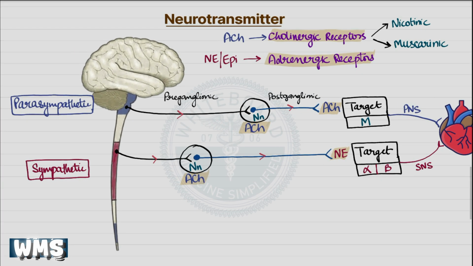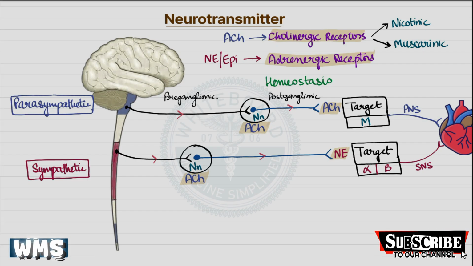The primary role of the ANS is to maintain homeostasis, especially for body functions that we do not consciously control, such as heart rate, BP, respiratory rate, pupillary adjustment to light.